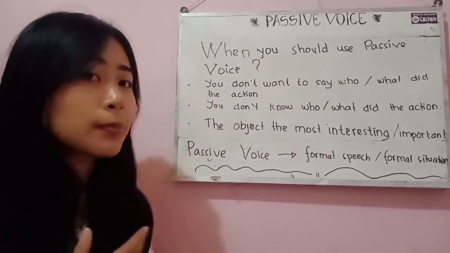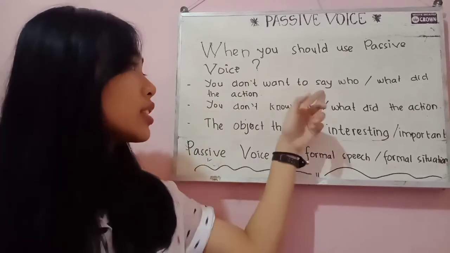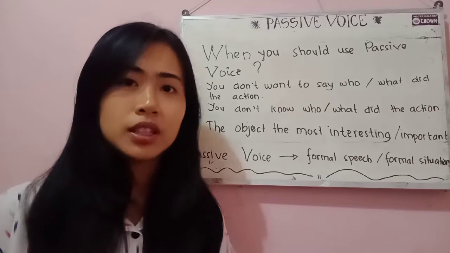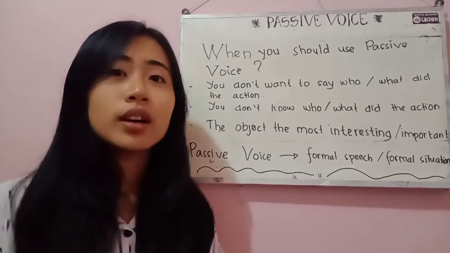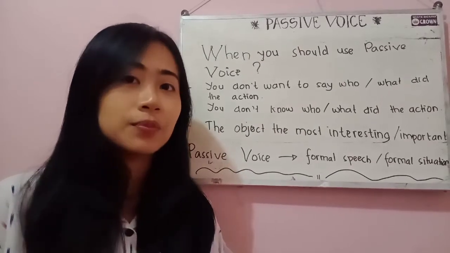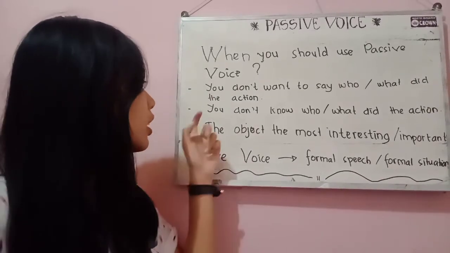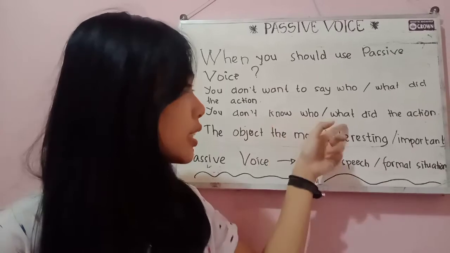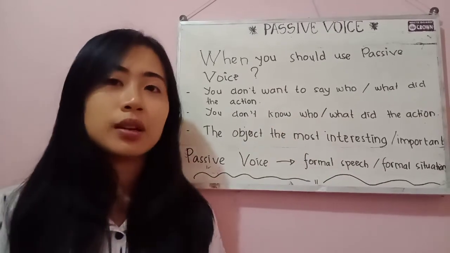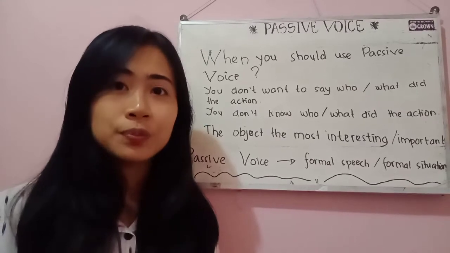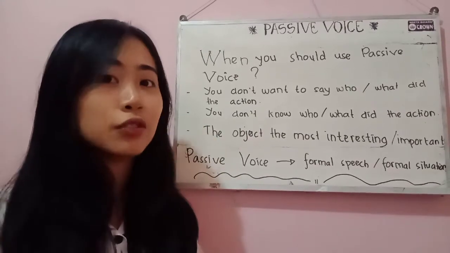First, you can use passive voice when you don't want to say who or what did the action. Maybe you want to say something, but you don't want to say who did the action, so you can use passive voice. And second, when you don't know who or what did the action. For example, you know that your money is stolen, but you don't know who. You can use passive voice for it.